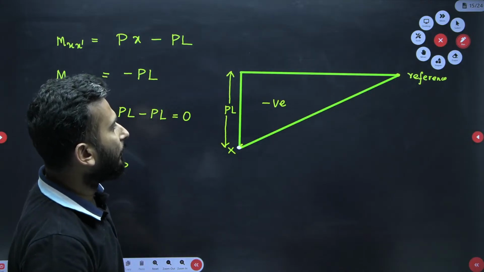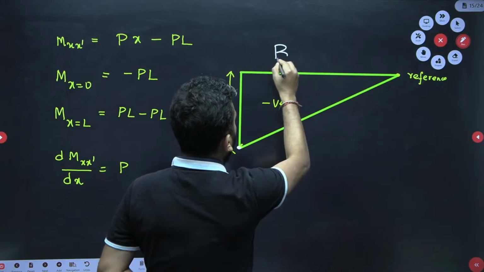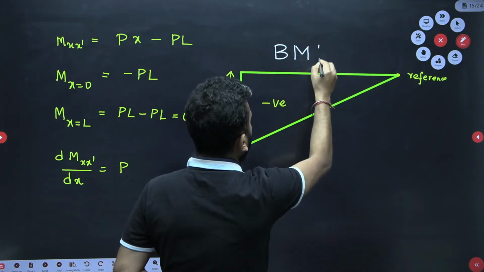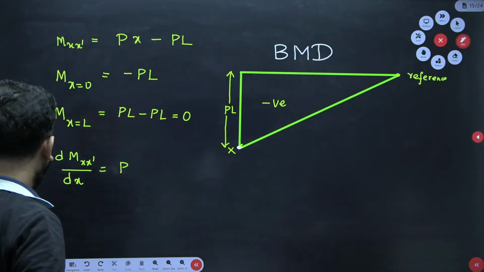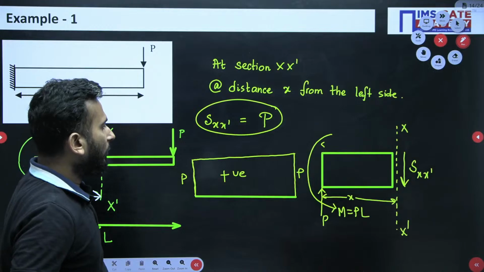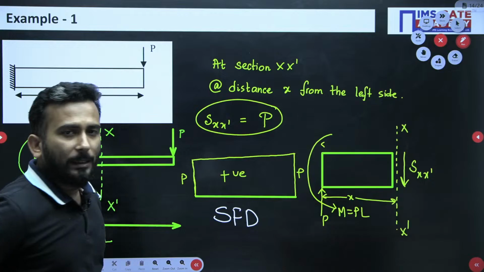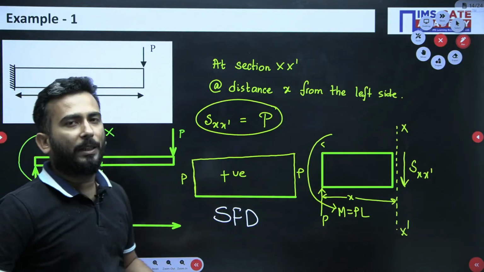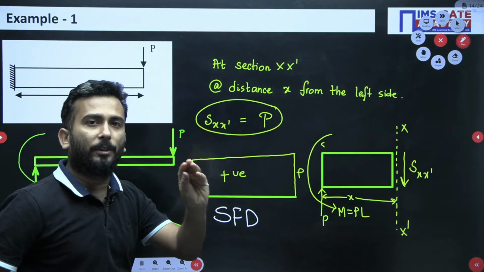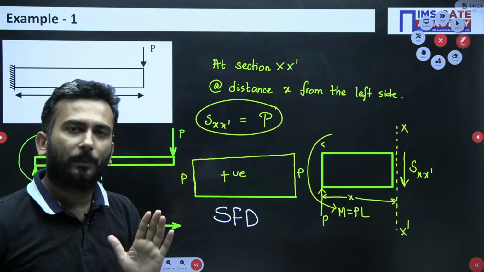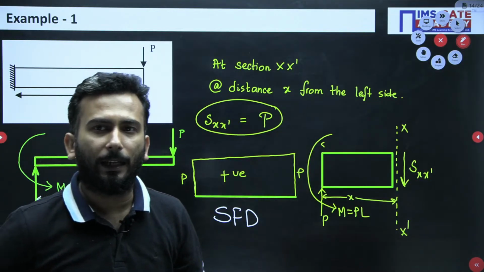So see my dear friends, once you have drawn this, this is the bending moment diagram, BMD, and this is the shear force diagram, SFD. So what is the benefit? Benefit is that once we know SFD and BMD, we will be very easily able to find out which is the section that is subjected to maximum stress or minimum stress, and based on that only we can design it accordingly.